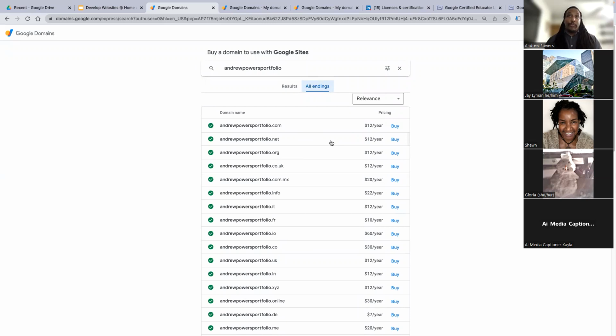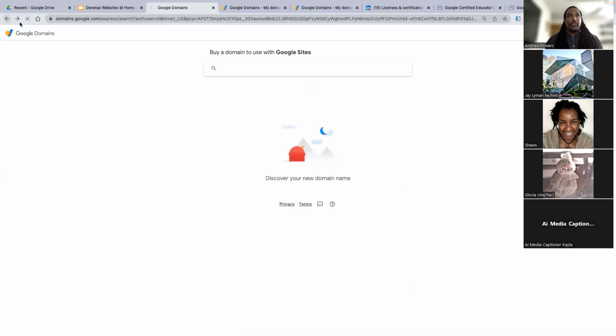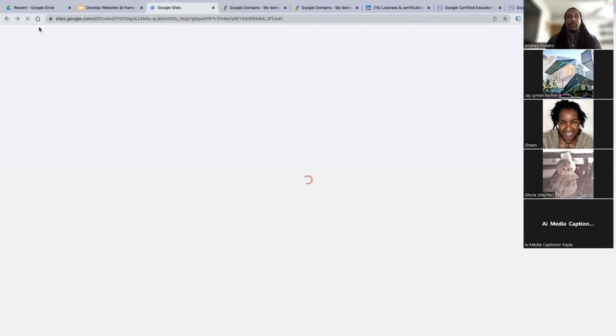So all of them are available. And if I were to, I could buy it at $12 per year, and it will annually renew until you tell it not to. So that's how you can make a custom domain or attach a domain you already have to your site.